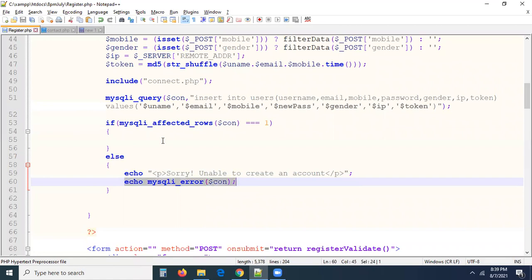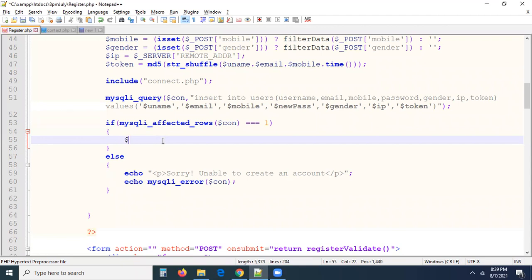Now, if the record gets inserted successfully, then what I want to do here, which is a very important thing, is send an email to the registered user saying, hi user, your account has been created successfully. Please click the below link to activate your account. To the user, we have to send an activation link. Let us see how we can send the activation link to the user.